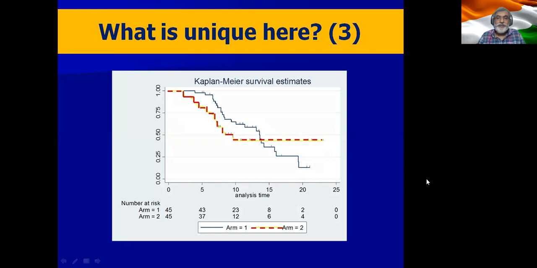Now this is similar to the curve that I showed you earlier. And here, for the first time, you will see that the number of patients at risk is mentioned below the x-axis. And you can see that after 15 months or after 10 months, the number of patients at risk are in single digits. This tells you that the survival curve is actually not reliable once the patients at risk in each arm come to single digits. Therefore, only what is shown at 10 months is something that is worth following. After that, whatever has happened could be by chance.